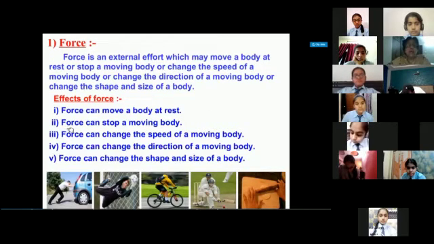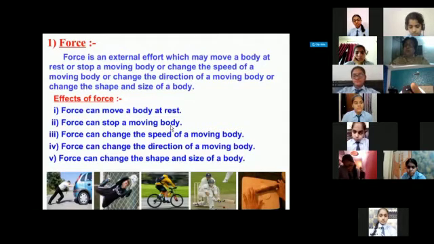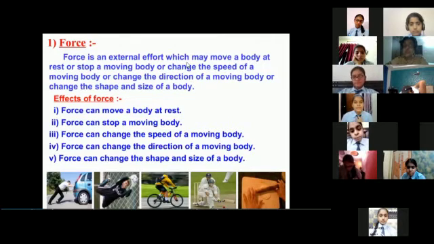The second is that force can stop a moving body. You must have seen an example. If the ball is coming towards you, by applying a force, you can stop the moving object. I think you must have experienced many times. Okay. So in the second picture, you can see a person is stopping a moving object. So this is due to the force.